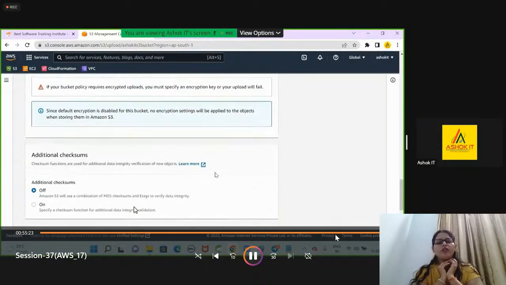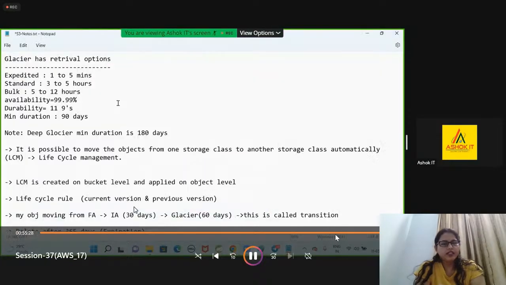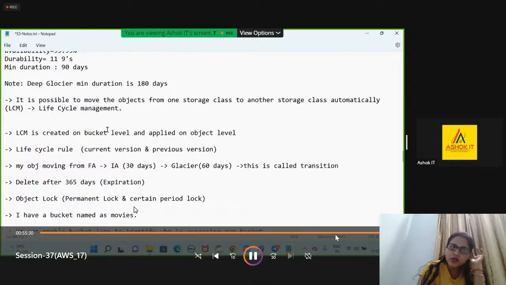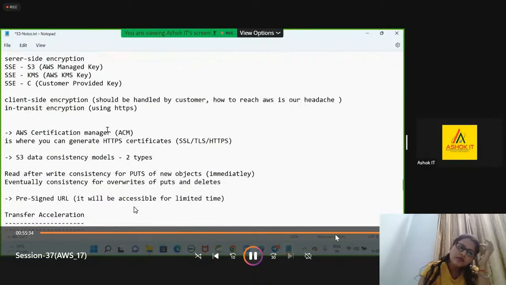So today we discussed two topics in S3, guys. One is S3 versioning and the second one is storage classes in S3. Are you good? Now,